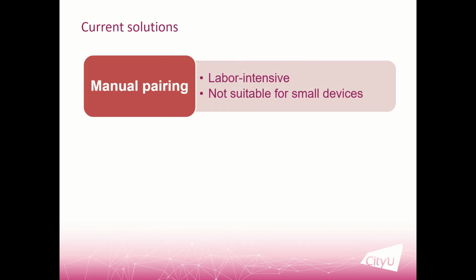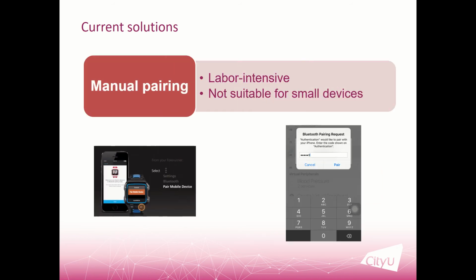Another common method is manual pairing. We need to select the device we want to pair, and then enter the key and then click confirm or pair. This method is labor intensive and also not suitable for devices with a small form factor, and also some IoT devices don't have any screens.